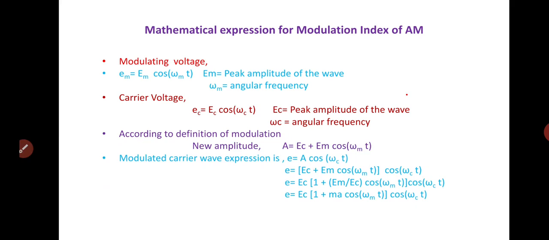The modulated carrier wave expression is E = A sin(ωc t). Substituting the new amplitude in this equation and solving, we have E = Ec (1 + ma cos(ωm t)) cos(ωc t), where ma is the modulation index.